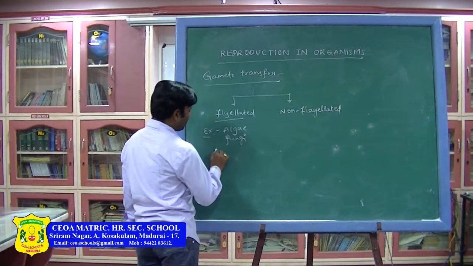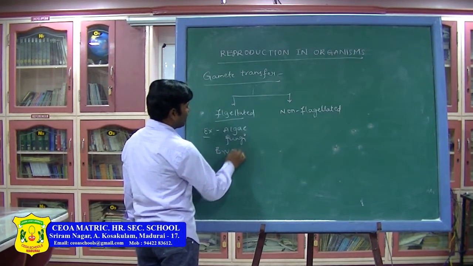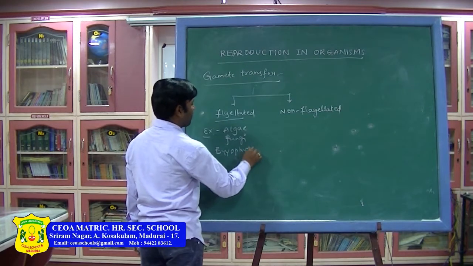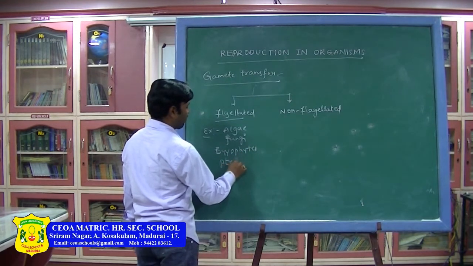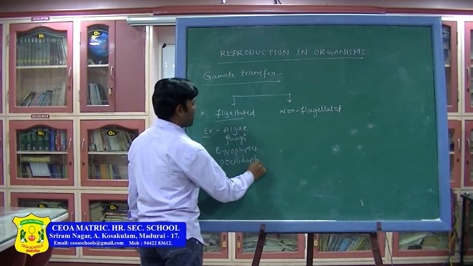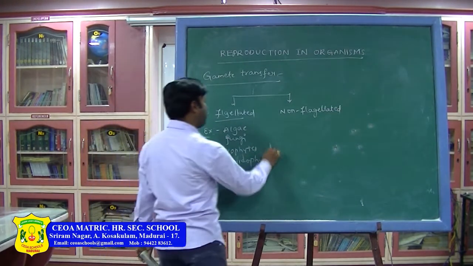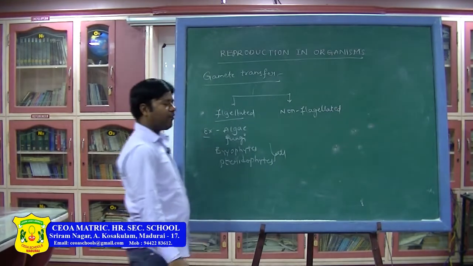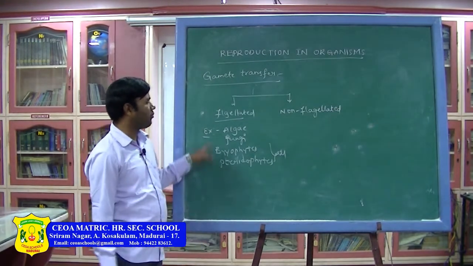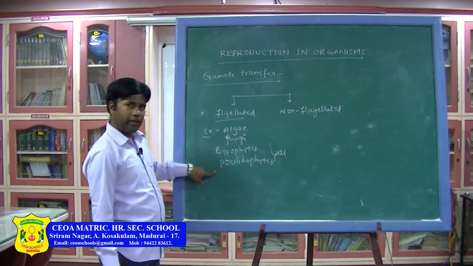Next, bryophytes, pteridophytes. In all the plants of the bryophytes and pteridophytes, you can see this up to here.